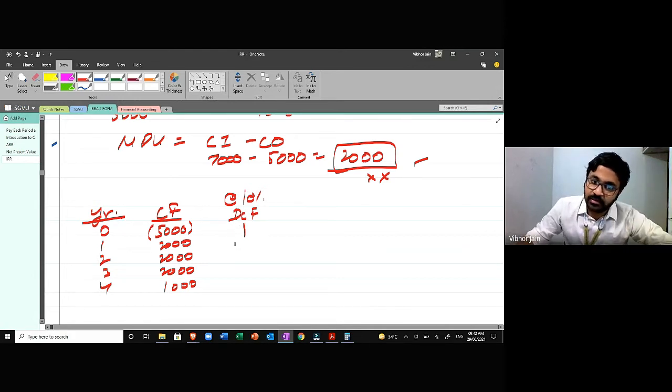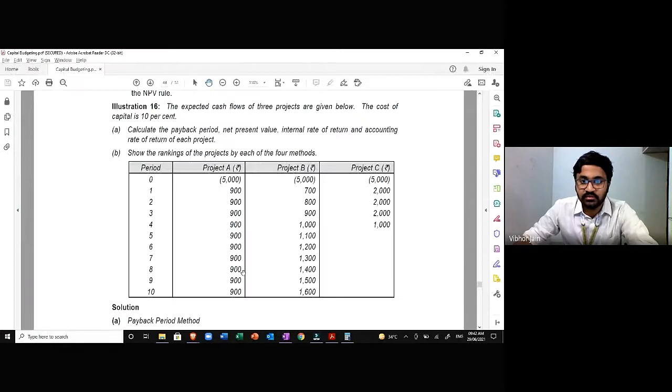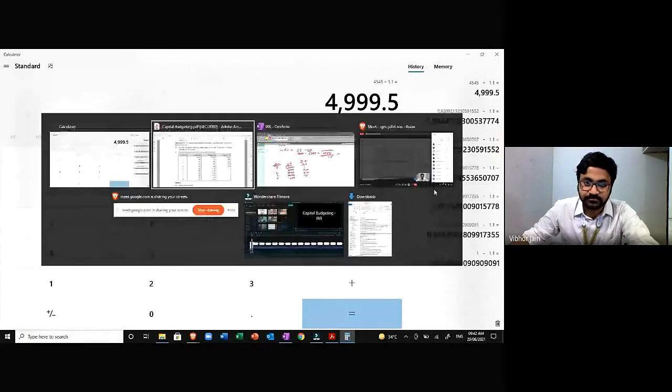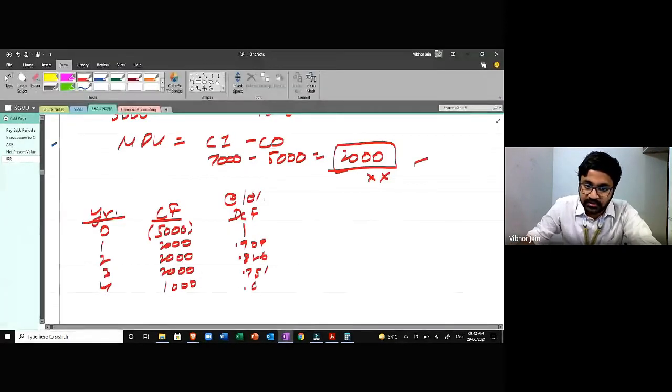For the second year, it would be 0.909, 0.826, 0.751, 0.683. This is my discounting factor at the rate 10%. Now I calculate the present value.